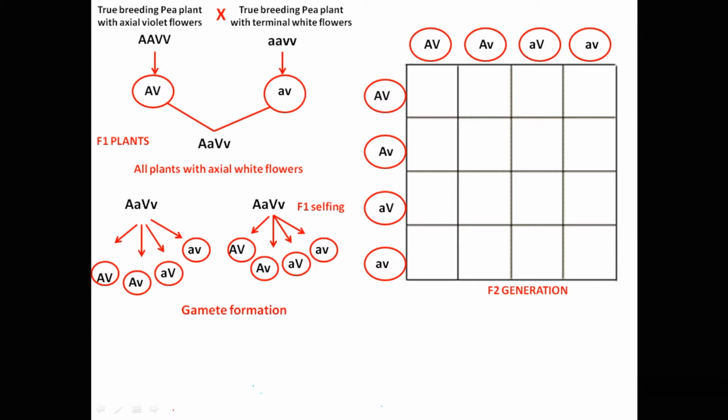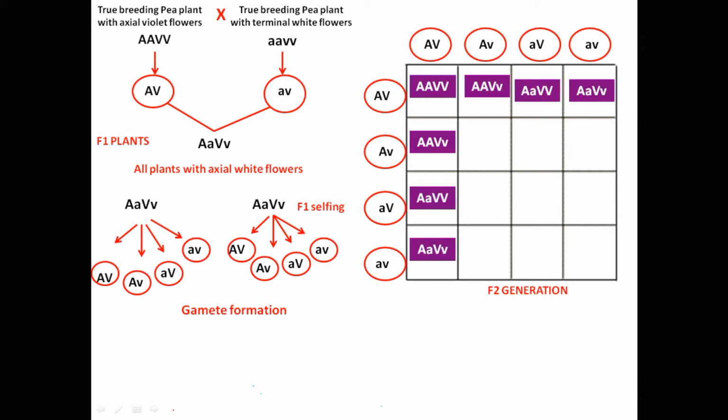4 different types of phenotypic characters were obtained in F2 plants. Maximum plants produced axial violet flowers. These all plants have axial violet flowers. Some of them produced axial white flowers.